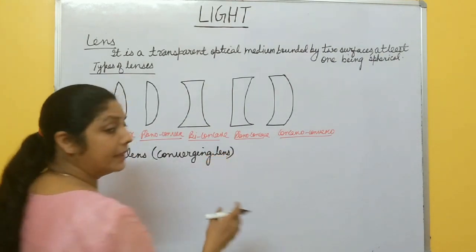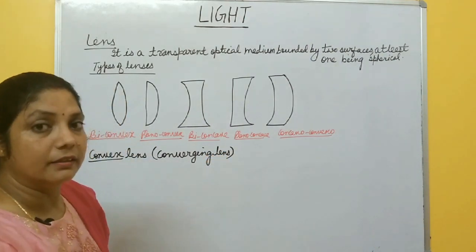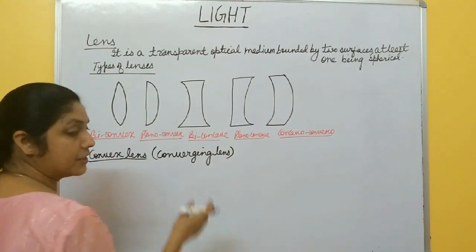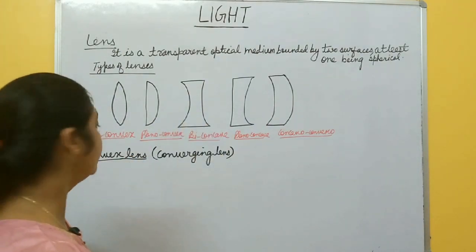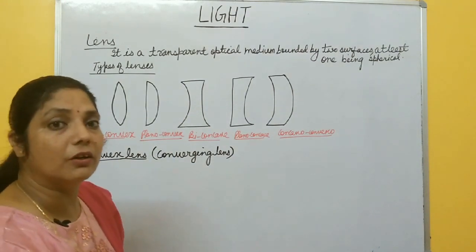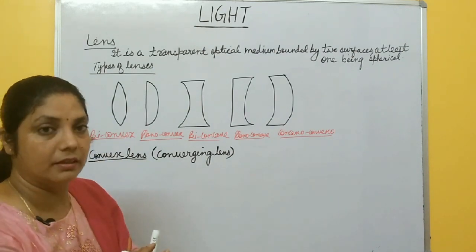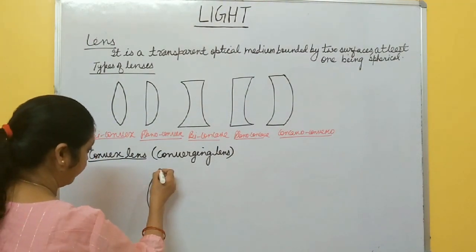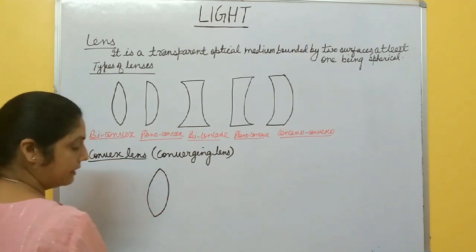Whatever is the property of this concave mirror, the same property is for convex lens also. And in case of image formation also, the same rule is followed. So this convex lens is called converging lens because here the rays actually meet. Suppose this one is a convex lens.